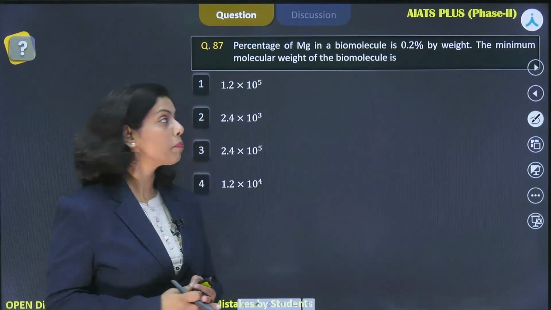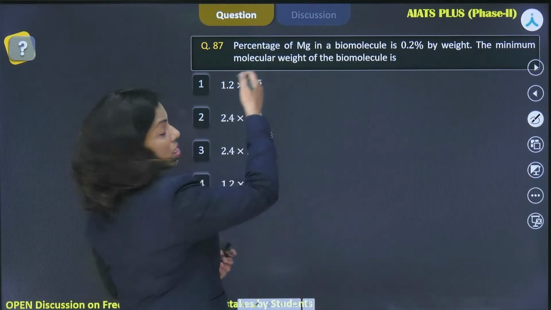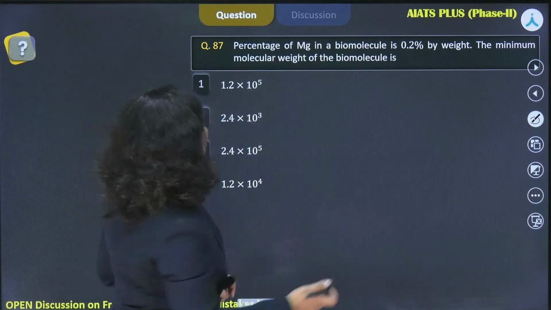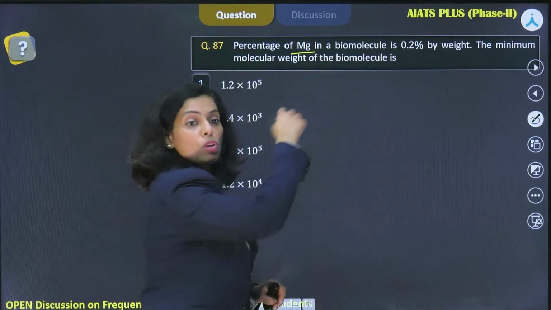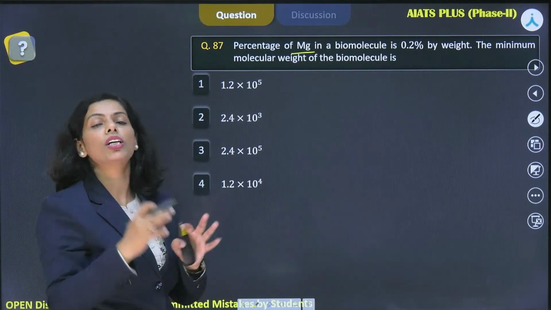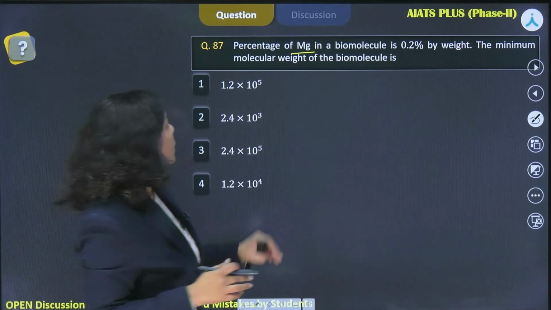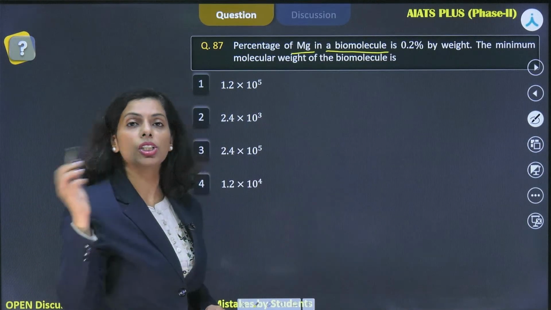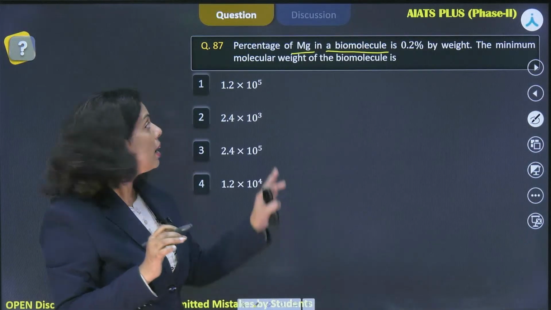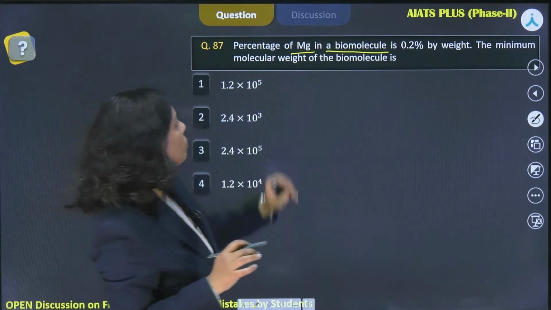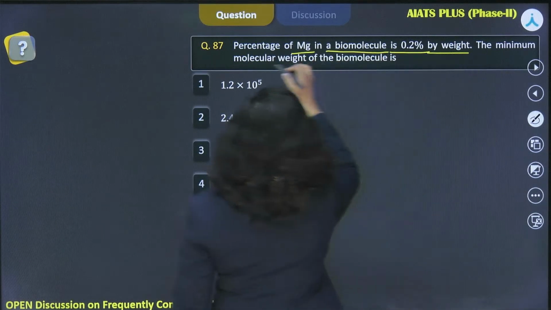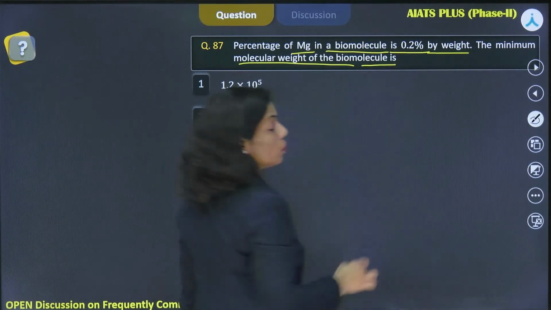but that you need to avoid, okay? Now, this question I have just taken from some previous year question. So percentage of the magnesium, this type of question will also be there. This is based on the percentage calculation, the concentration terms you did in the first chapter. The percentage of magnesium in a biomolecule is 0.2% by weight, and the minimum molecular weight of the biomolecule you need to identify.